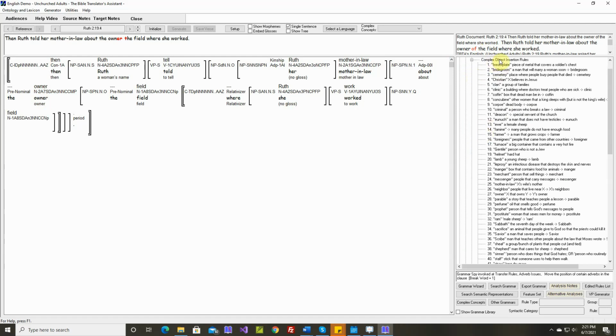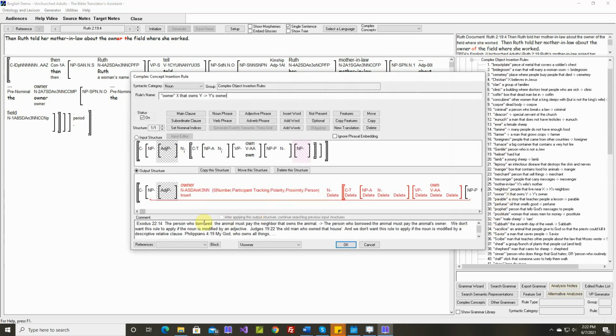Object here means noun. So this is a noun right there, owner. So this changes something like the person who borrowed the animal must pay the neighbor that owns the animal, to the person who borrowed the animal must pay the animal's owner. So we insert the word owner, the animal's owner.